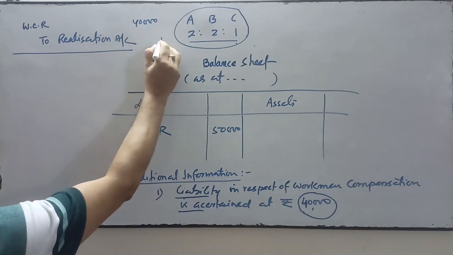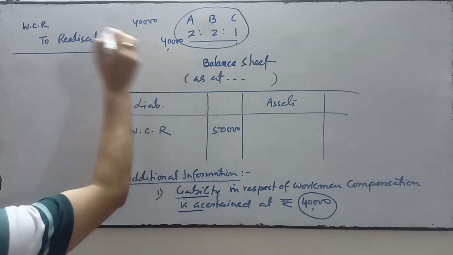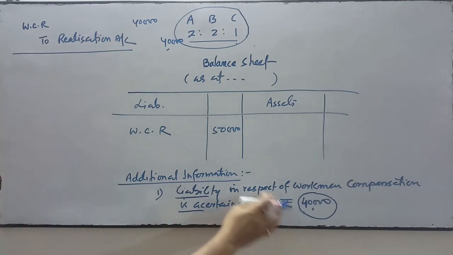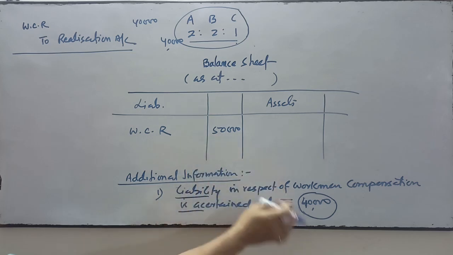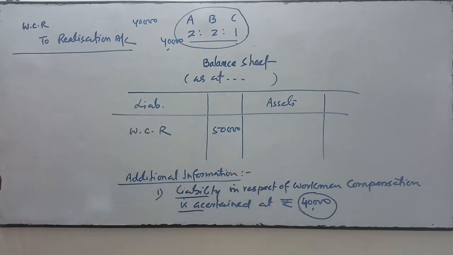And the rest of the amount in this reserve, 50 minus 40, 10,000, will be transferred to the partners' capital accounts.